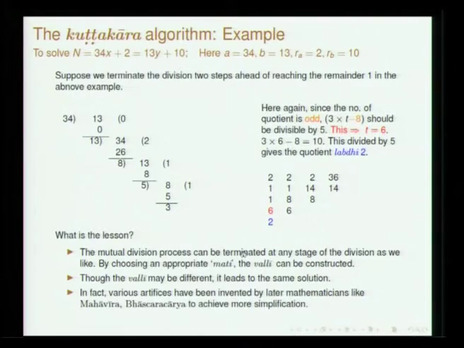and by choosing appropriately, that in fact explains why it is called Mati. So, you can make an intelligent choice at any point. The basic point is you have to reduce the magnitude of the numbers, and at some stage if you are able to see that you will be able to get an appropriate Mati, you can terminate the process and you can finish the problem.